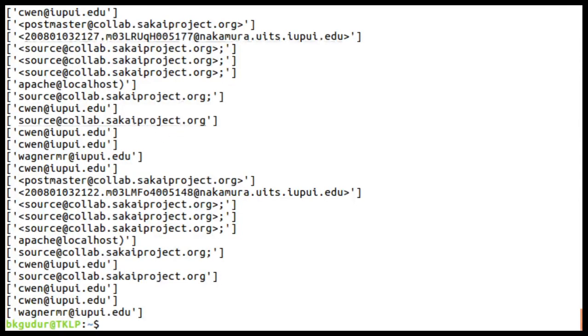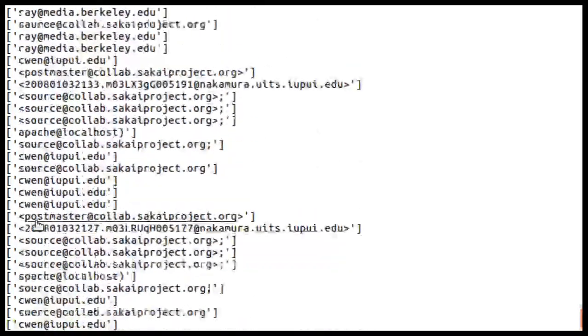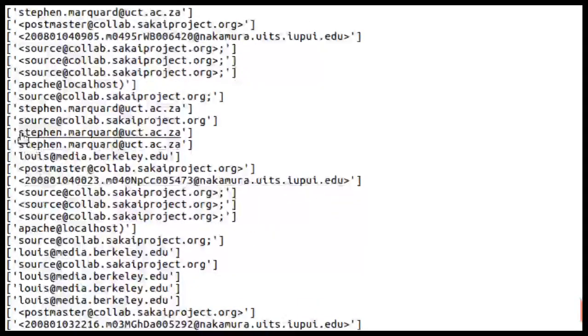Now we can see it has extracted email addresses. Here you can see source at collab dot something project.org, and so on; everything is something like an email. But remember, as per the program statement, only non-white space characters were specified. Nothing was said about whether the email should contain only alphabets and digits.